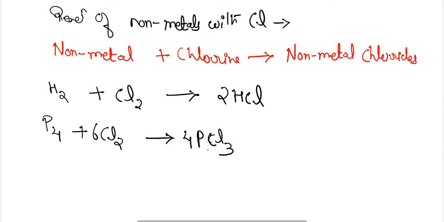Similarly, when carbon, which is also a non-metal, reacts with chlorine, it will produce carbon tetrachloride. So these are the reactions of non-metals with chlorine, forming non-metal chlorides. These were the chemical reactions for metals and non-metals.